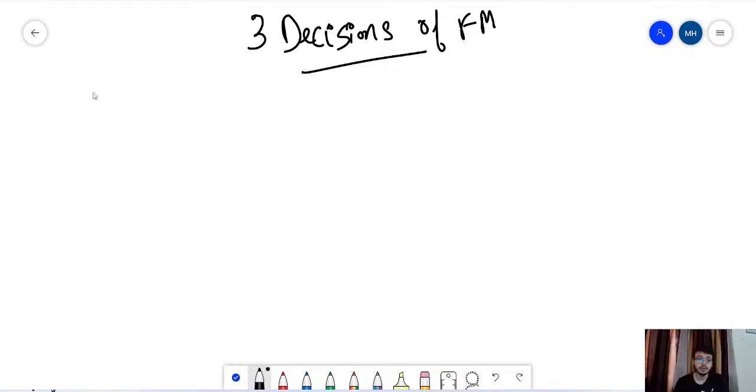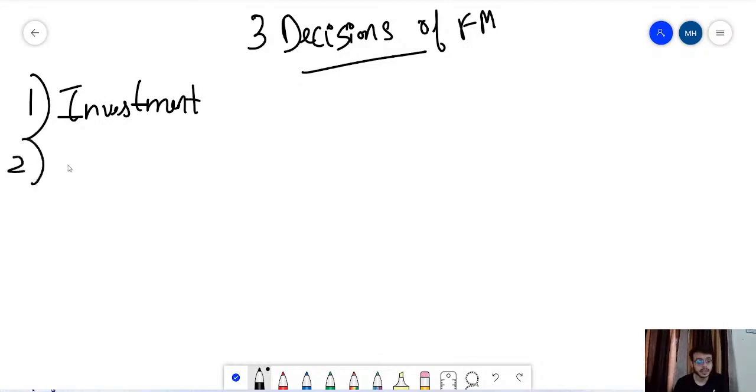The first that we talk about is your investing decision, or investment decision. The second decision is your financing decision. And the third one is the working capital decision.